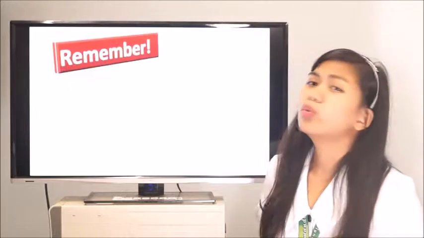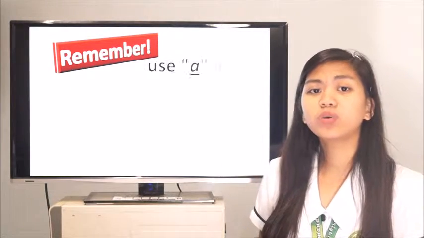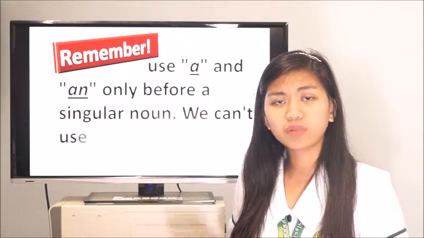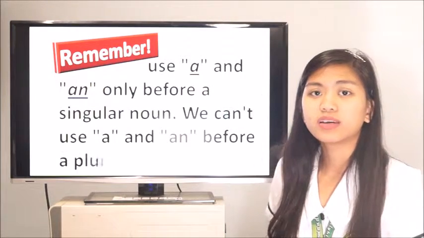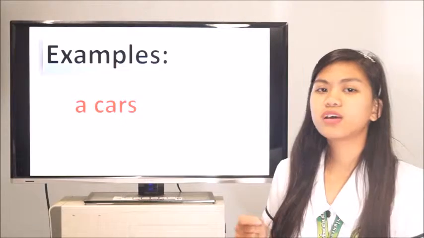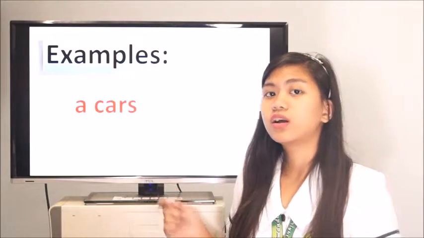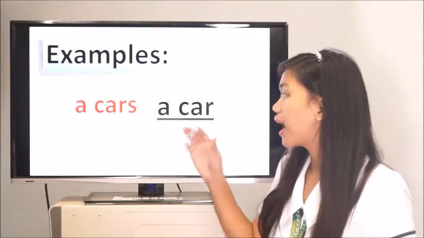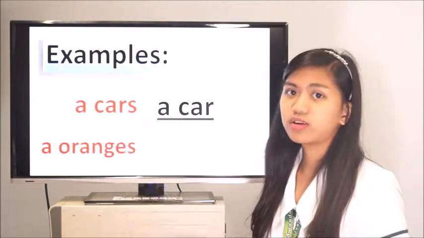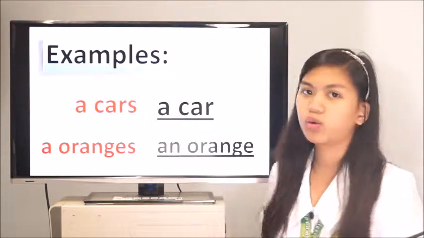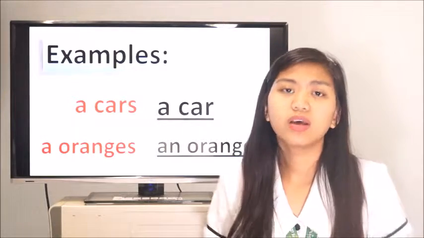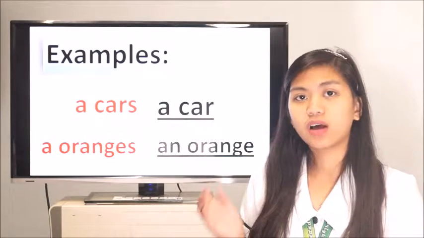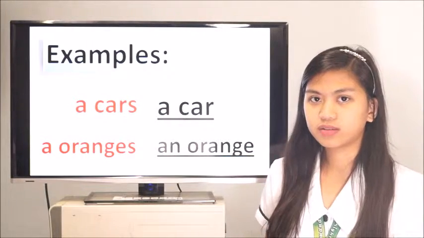Remember, we use a and an only before a singular noun. We can't use a and an before a plural noun. Instead of saying a cars, rather say a car. Instead of saying an oranges, rather say an orange. So that was the explanation about articles, or the grammar articles.